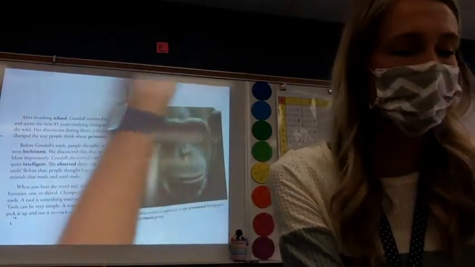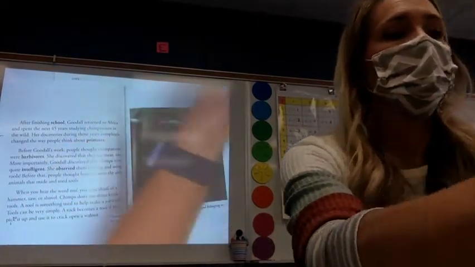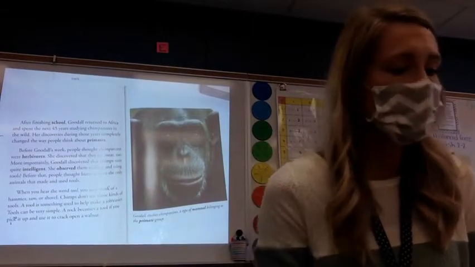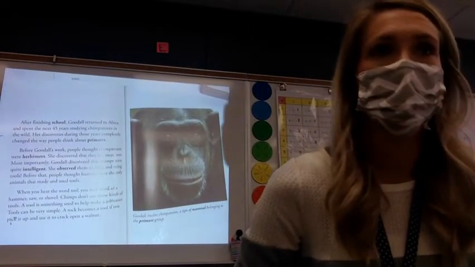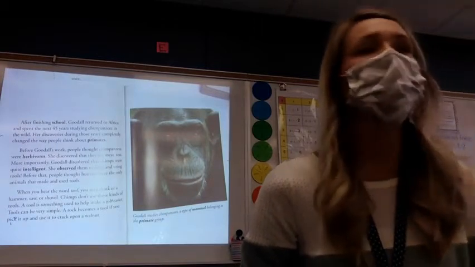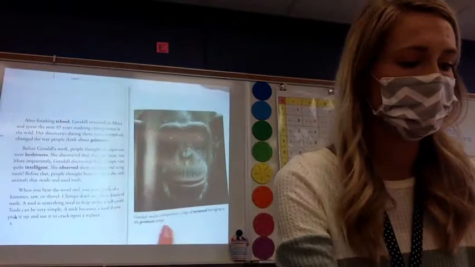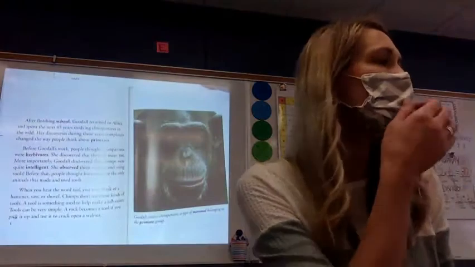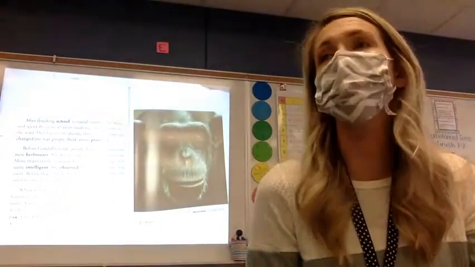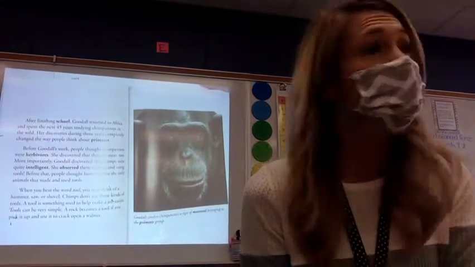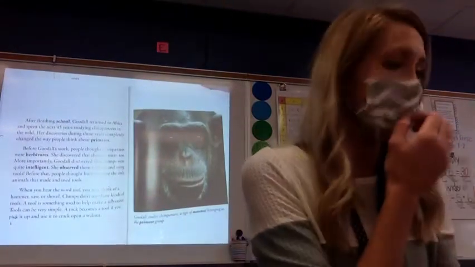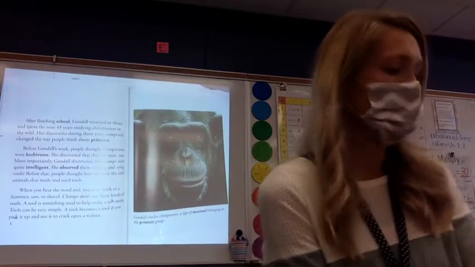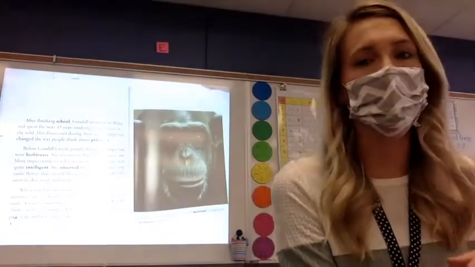What do we see on page 115? Brock, what do we see on page 115? We see a chimpanzee. How do you know that's a chimpanzee? Brock? What does our caption say? Fabulous. So we're not just looking at it and guessing. We're using what we see on that page, that caption, to help us figure out that that is, in fact, a chimpanzee. And we know chimpanzees are members of the primate group.